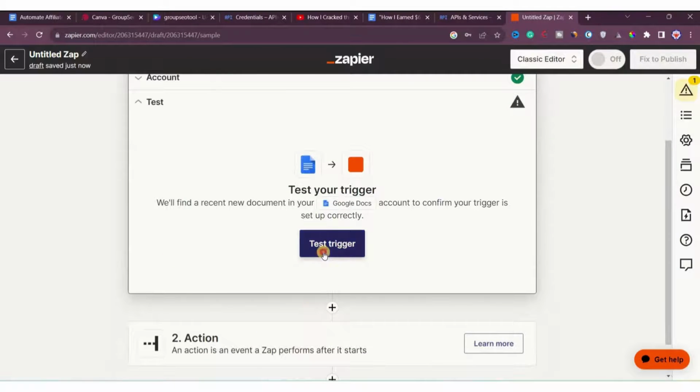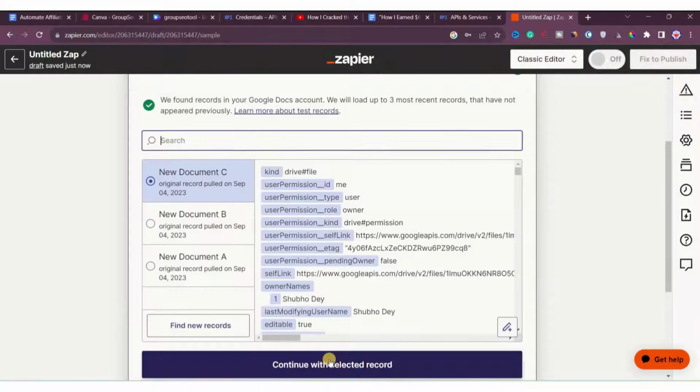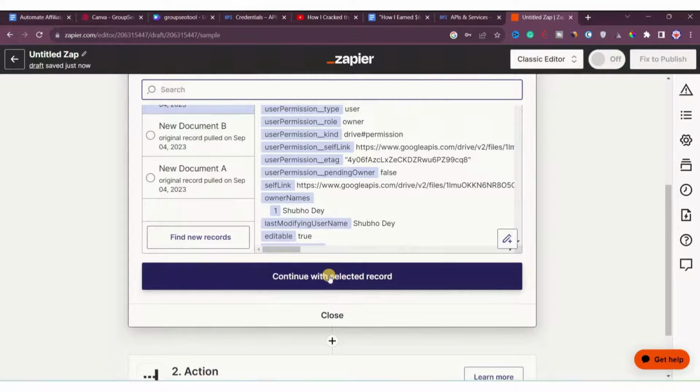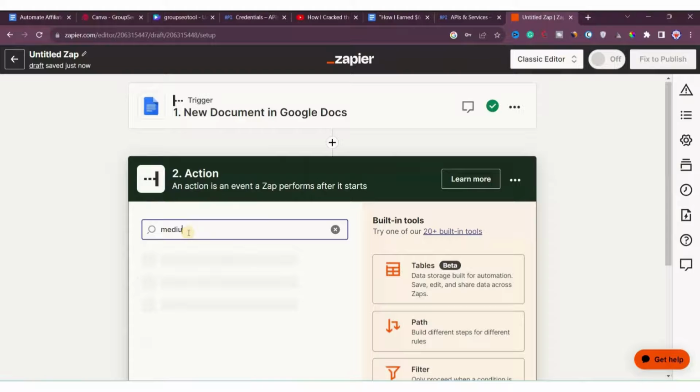Then you can click on test trigger, and then just click on continue with selected record. Now you have to take an action. Once it gets triggered, for example, when a new document is added on Google Docs, Zapier will get triggered. And now what action do you want to take? So you will search for Medium. We want to make a post on Medium.